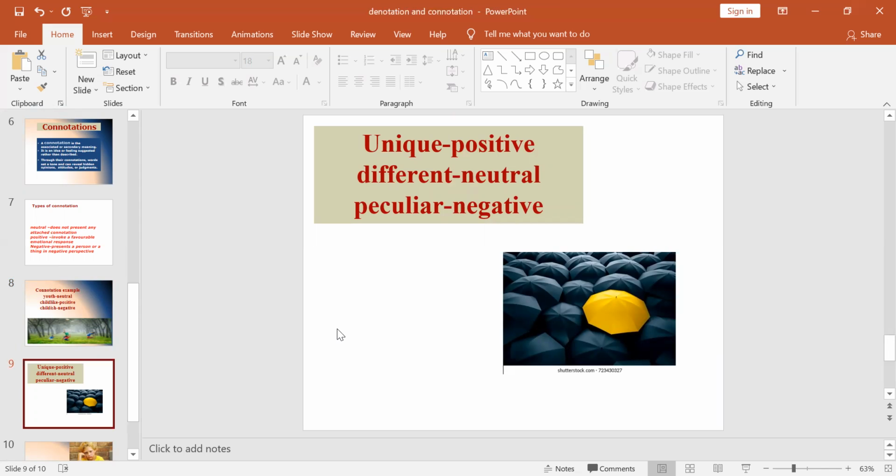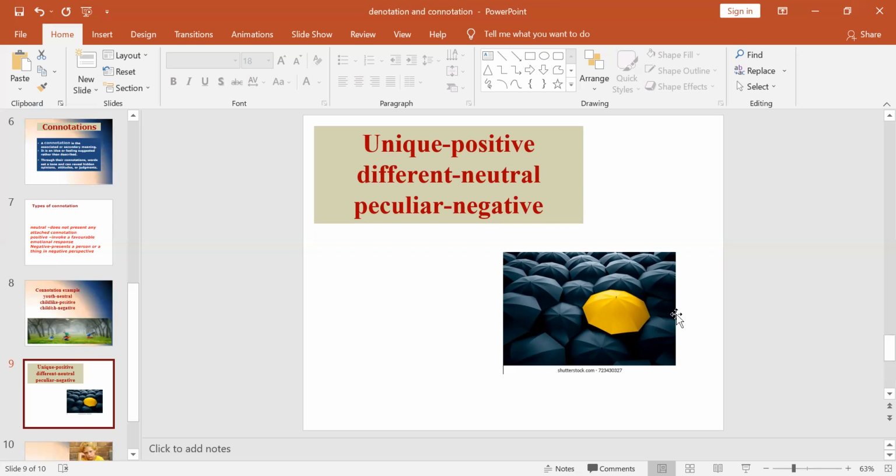Unique. Before seeing that, we can see the picture. In the picture, the color of one umbrella seems to be different. If I say the color of the umbrella is different, I'm using neutral connotation. When I say the yellow color seems to be unique, I'm speaking from the perspective of positivity. When I say the yellow color seems to be peculiar among all the black umbrellas, there I'm using negative connotation.